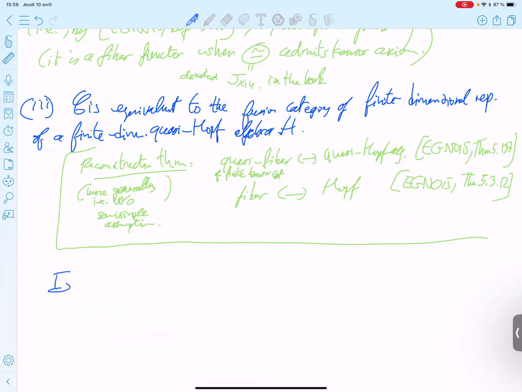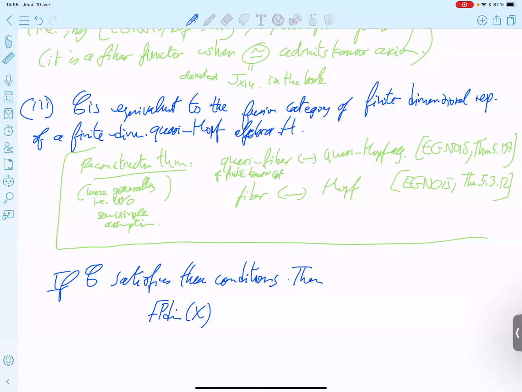So if C satisfies this condition, so integral condition or quasi-fiber functor or quasi-Hopf algebra, then the Frobenius-Perron dimension of an object in the category is nothing but the dimension of the image by the fiber functor, dimension over K.